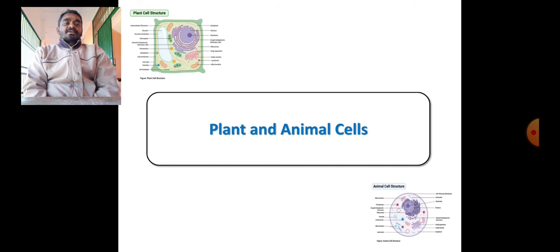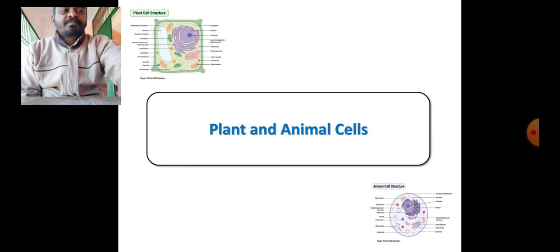Now, plant cells and animal cells. Mainly we are going to focus now on eukaryotic cells, plant cells and animal cells. In the corners I have given their basic structures. In detail we can see them in the latter part.